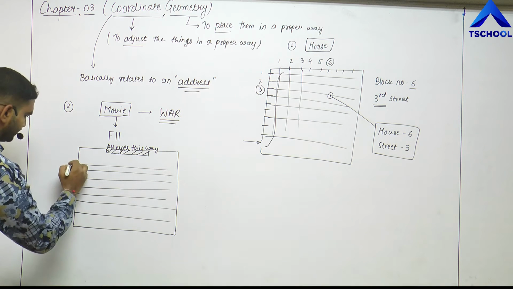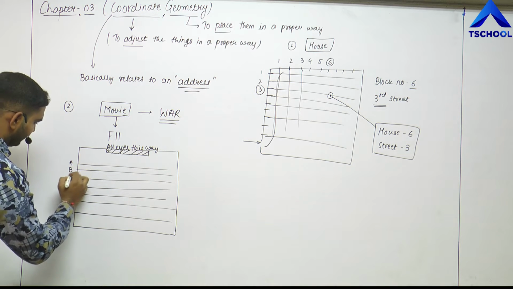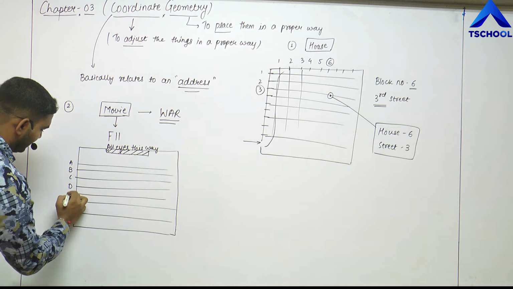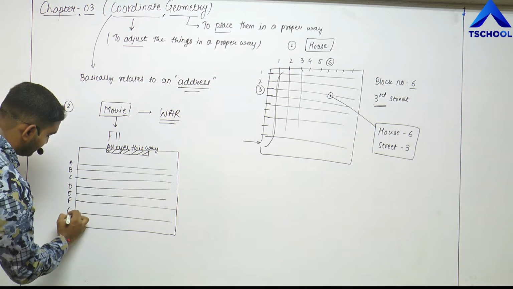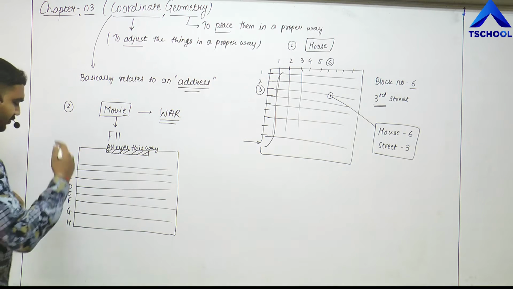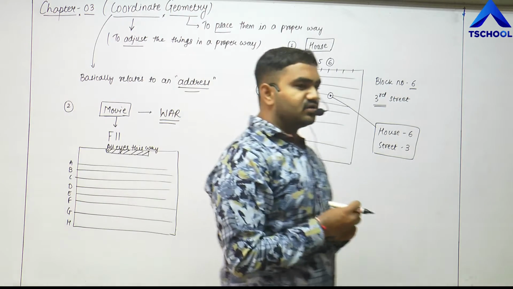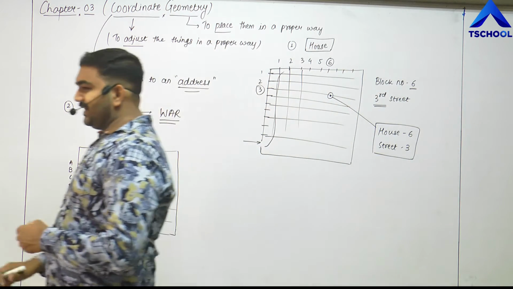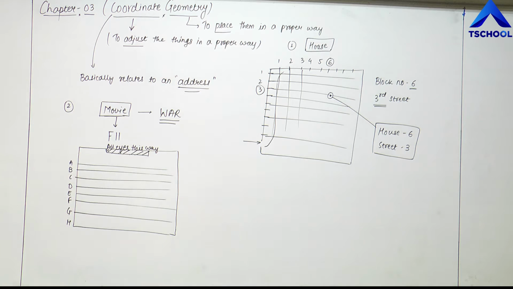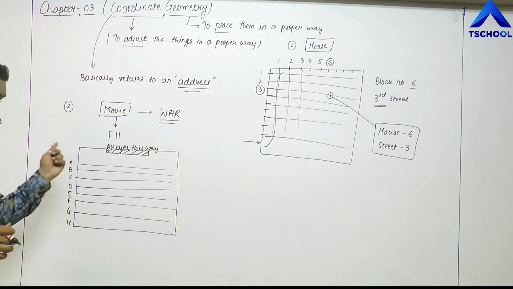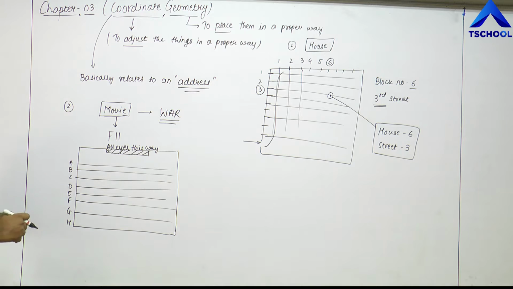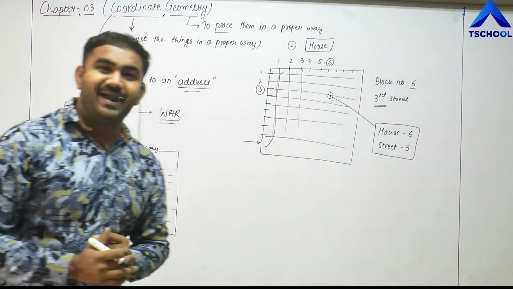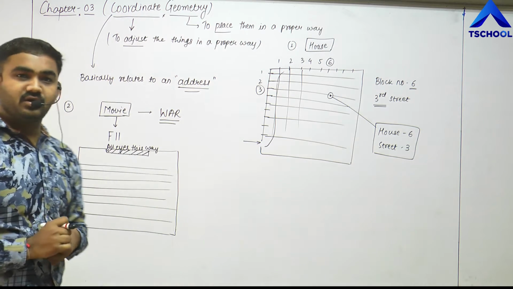That means the first row is marked A, the second row is marked B, C, D, E, F, G, H, and whatever up to it is going, right? So each and every row is marked with unique identification alphabets, that is A, B, C, D, E, F, G, H, and the seats in each of these rows are marked with unique identification numerals or numbers.